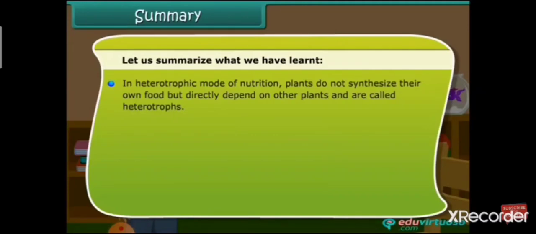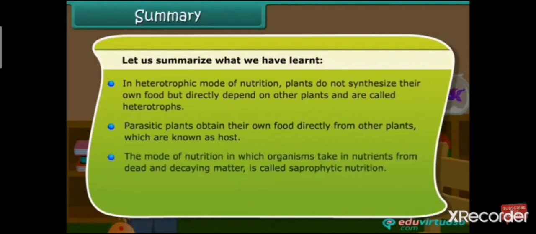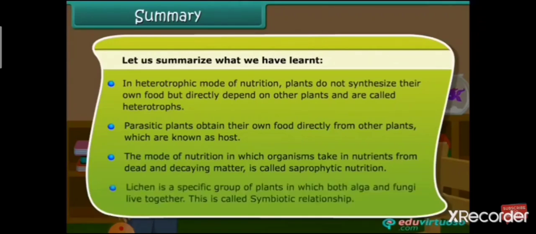Chlorophyll is a green pigment which gives color to the plant. In heterotrophic mode of nutrition, plants do not synthesize their own food and they are dependent on other plants for food, and they are known as heterotrophs. Parasitic plants obtain their food directly from other plants, and the plants on which the parasitic plants survive are known as host. The mode of nutrition in which organisms take in nutrients from dead and decaying matter is called saprophytic nutrition, for example, fungus.